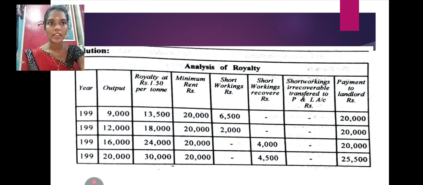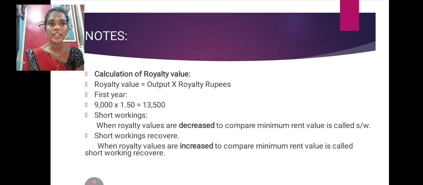And next column, short working recovered. Some notes for you. When royalty values are less than the minimum rent value, it is called short workings. Short workings recovered means when royalty values are more than the minimum rent value. So the royalty value of 24,000 against minimum rent value of 20,000 gives 4,000 of short working recovered.